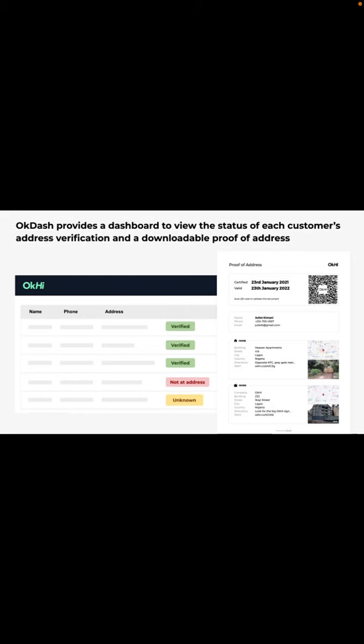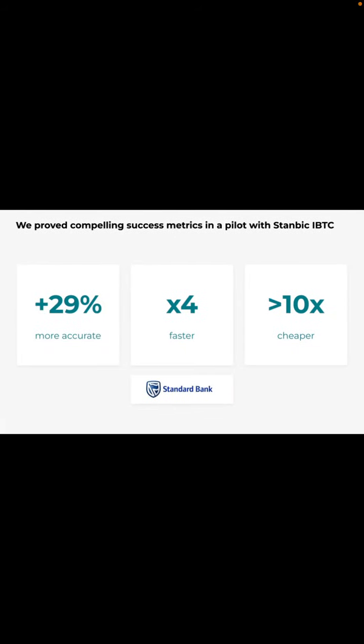So ultimately, this is a very simple app from the consumer side on the App Store, but it provides a huge amount of value both to the consumer and the financial service that's using this. And we were able to prove with a pilot with Standard Bank here in Nigeria that compared to sending a physical agent to the door, we're 29% more accurate, we're 4 times faster, and we're 10 times cheaper.